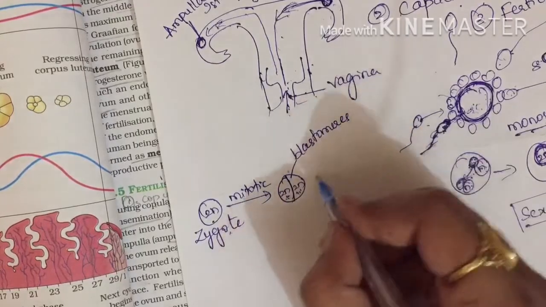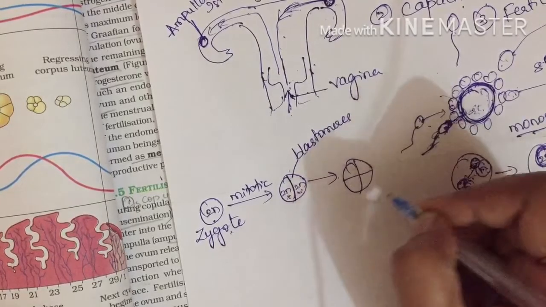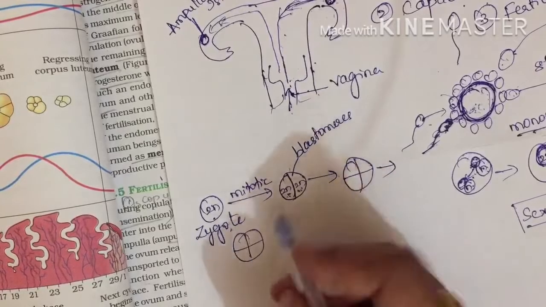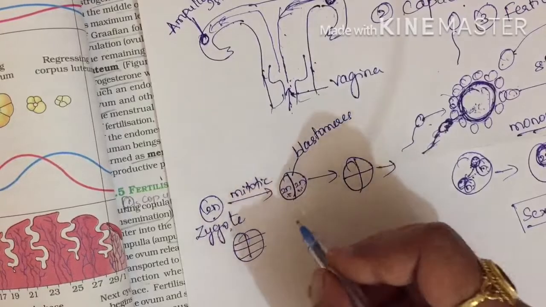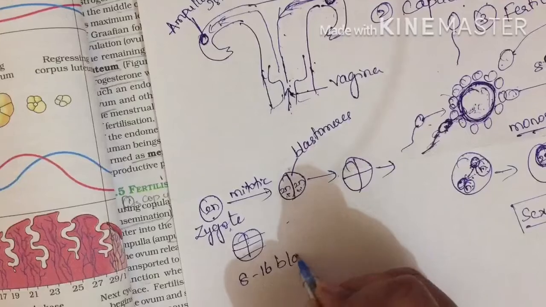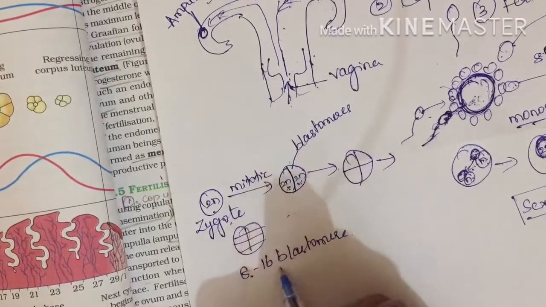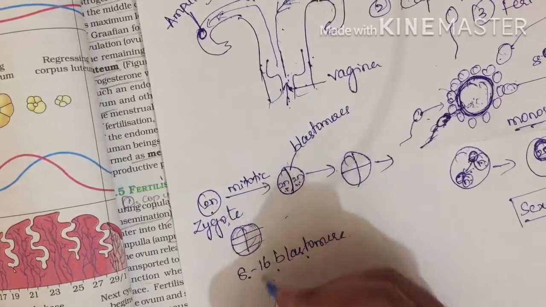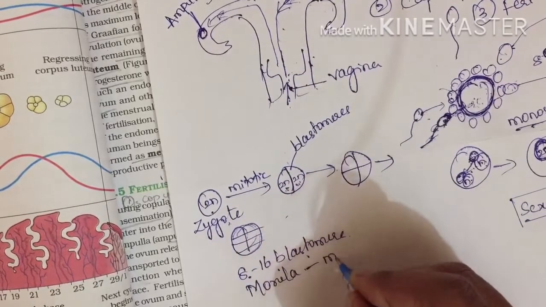Because it is undergoing mitotic division, both are having an equal number of chromosomes. After that, again it will divide and form 4 cells. Again it will divide and form 8 cells, and it continues, showing many cells. Now when the embryo is at the 8 to 16 blastomere stage, we call it a morula. This morula will be of mulberry shape.